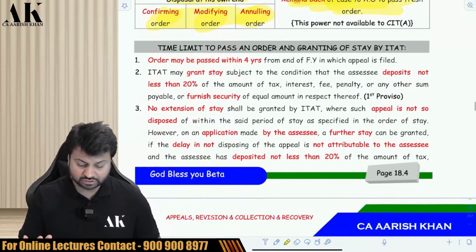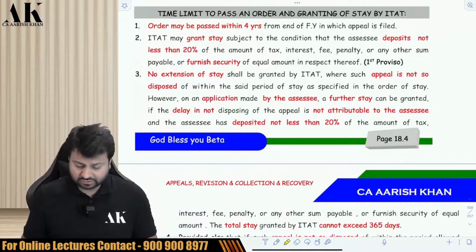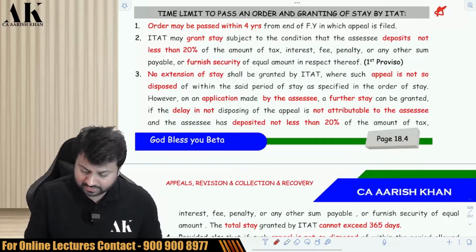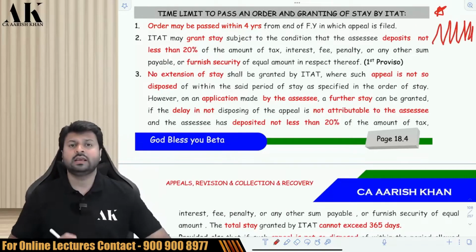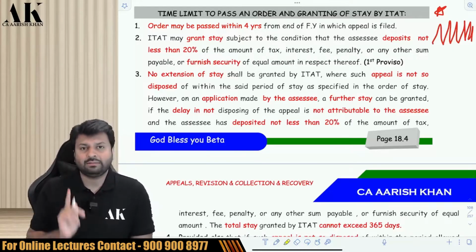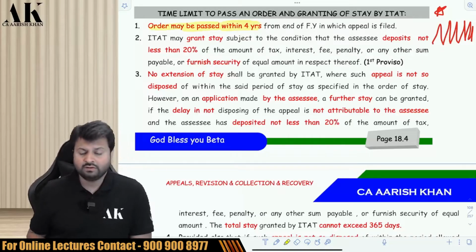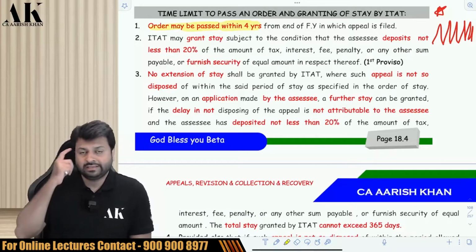Now there are a lot of questions that we need to answer one by one. Very important question. This first point is extremely important. It is taking a U-turn like this, so pay attention please, all of you. What is the time limit for ITAT to pass an order? There are multiple time limits over here. Be very careful. The first thing is that the ITAT may pass an order within 4 years from the end of the financial year in which the appeal is filed. Keep this time limit in your mind.